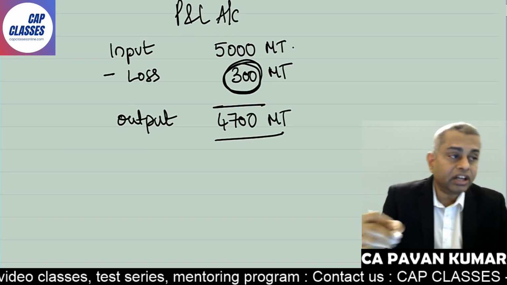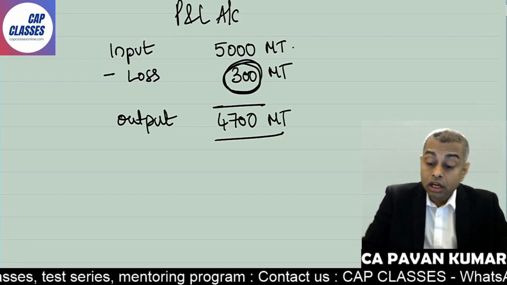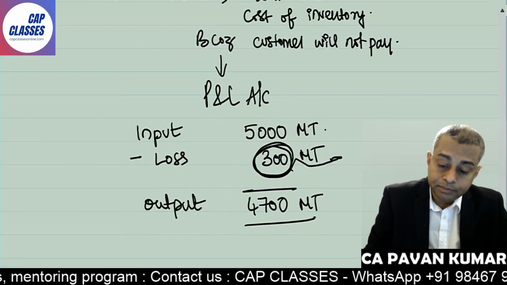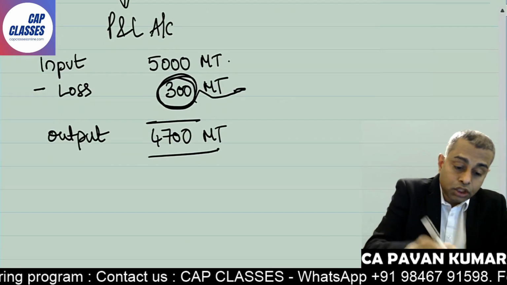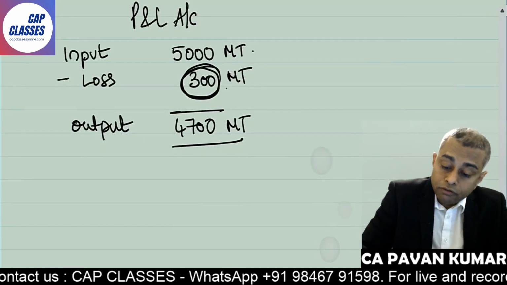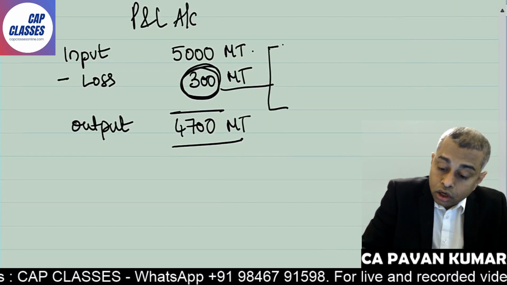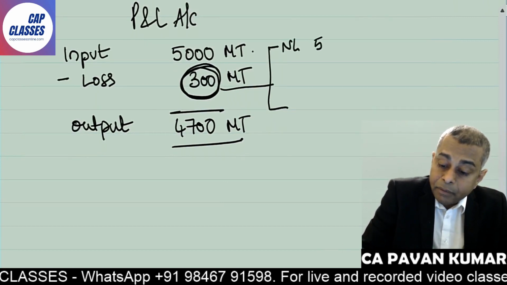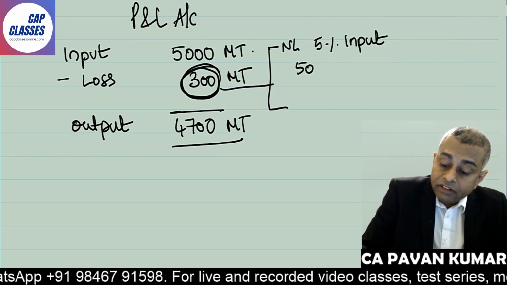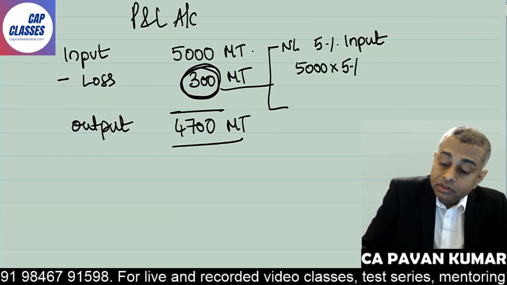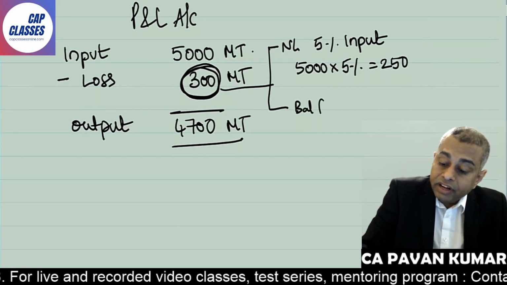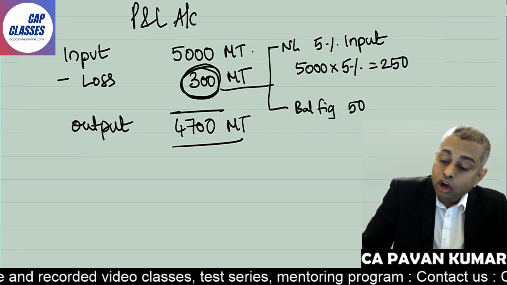Now let us analyze this 300. Will customer pay for this 300? Let us see. This has two components, normal loss and abnormal loss, correct? Normal loss is 5% of input, which is 5000 into 5%, that comes to 250. The balancing figure, 50, is abnormal loss.